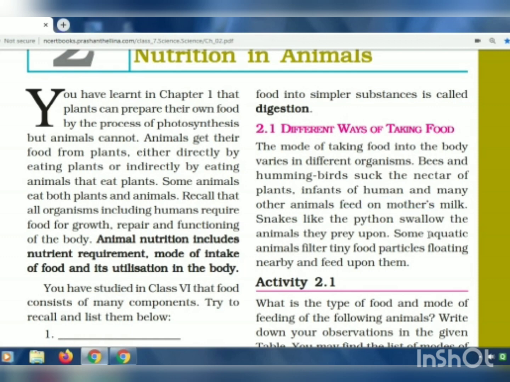Then aquatic animals filter tiny food particles floating nearby. So they eat the food particles that are floating nearby them, and they feed upon them.